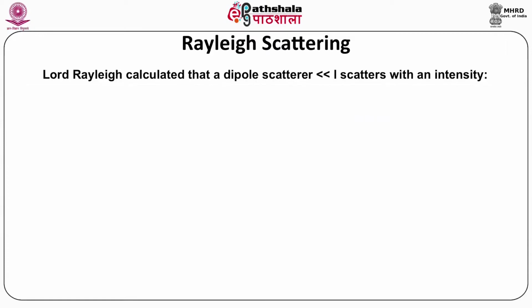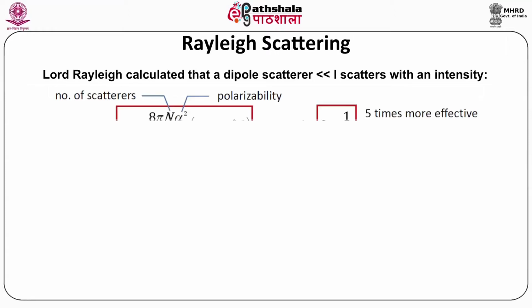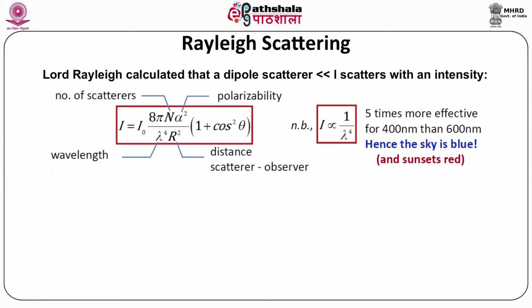Here we discuss Rayleigh scattering. Rayleigh scattering was first described by Lord Rayleigh, and he calculated the intensity of the scattered dipole radiation. It is given by the equation I equals I naught 8 pi n alpha square divided by lambda to the power 4 into r square into 1 plus cos square theta, in which n is the number of scattering particles, alpha is the polarizability, lambda is the wavelength, and r is the distance of the scatterer from the observer.